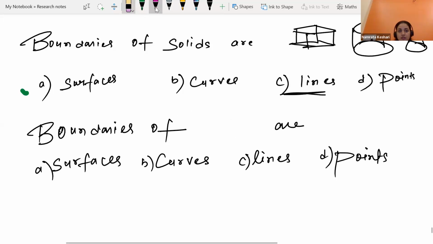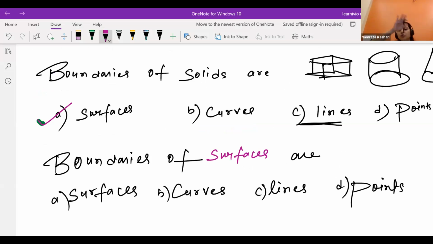I wanted to write surfaces and then by mistake I ended up writing surfaces. So boundary of solids are, can we say surfaces? Think about it. If you take a page, another page, another page, and another page, you'll be able to make a box out of that. Yes or no? So boundary is what? Surfaces.